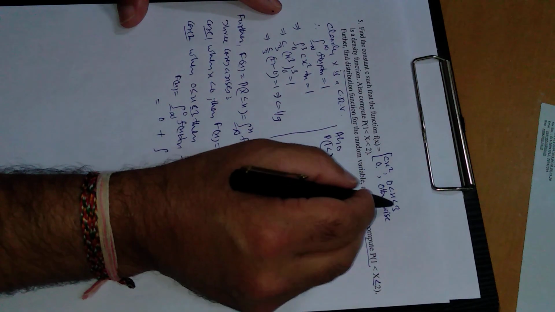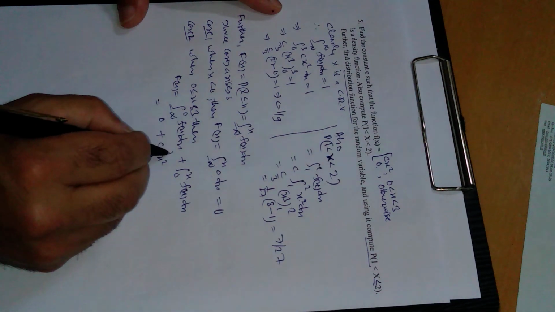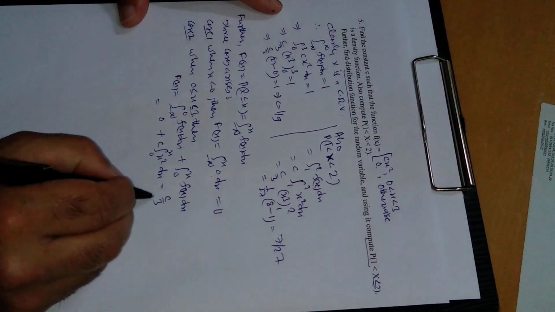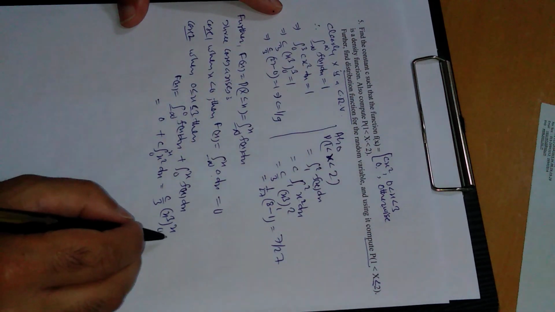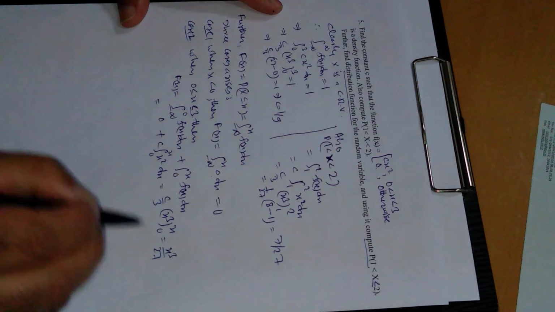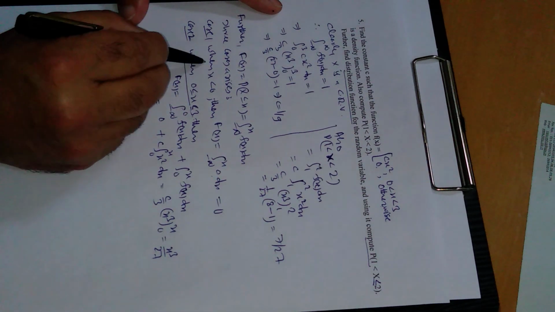0 to x means, because x lies in this range, this is the integral of c x square from 0 to x dx, and this will come out to be c upon 3 x cube, the upper limit will be x cube. C is 1 upon 9, so this is x cube upon 27, where x lies in this range.